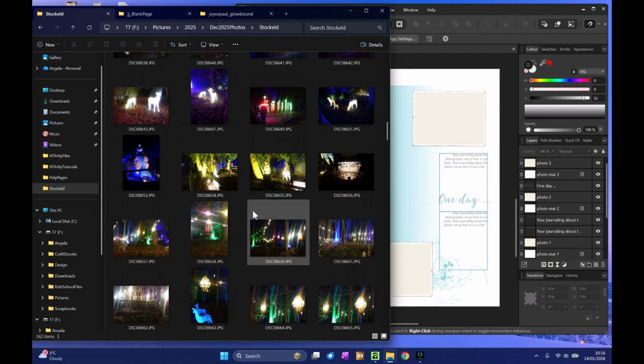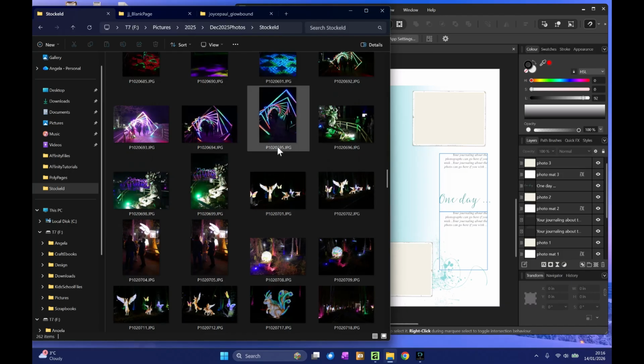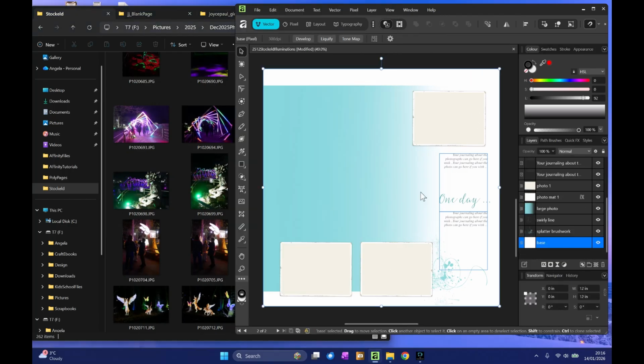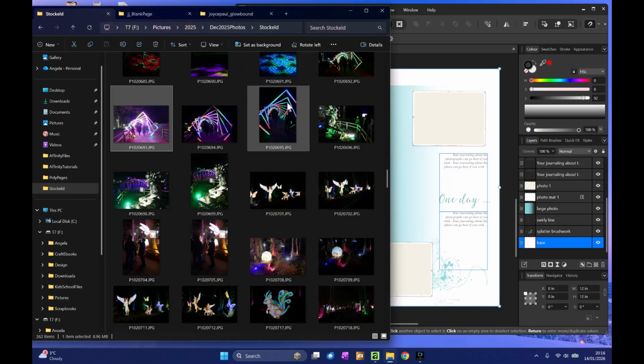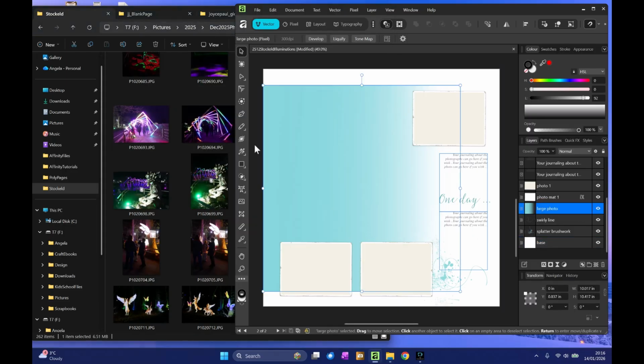So if we go back to my photos, we have in this template 3 horizontal, 1 large vertical one. So this one, portrait one, is going to go into the space where the large photo is.